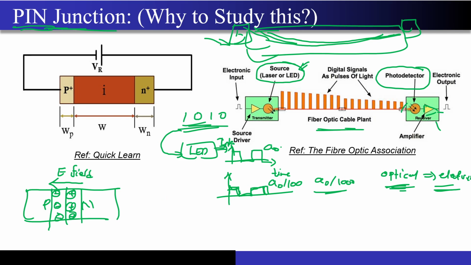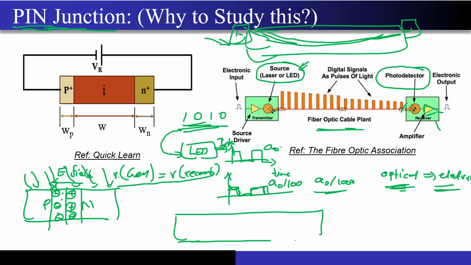Now, the ma'am already told me that the rate of generation will be equal to the rate of recombination. This is also what we mean by equilibrium, correct? Let's say I am shining some kind of light throughout the semiconductor material. If there exist electrons and holes, correct? Let me just zoom in a little bit so that it will be better. If electron and hole pairs are created in this depletion region because of the shining of light, can you tell me where will the electron go?